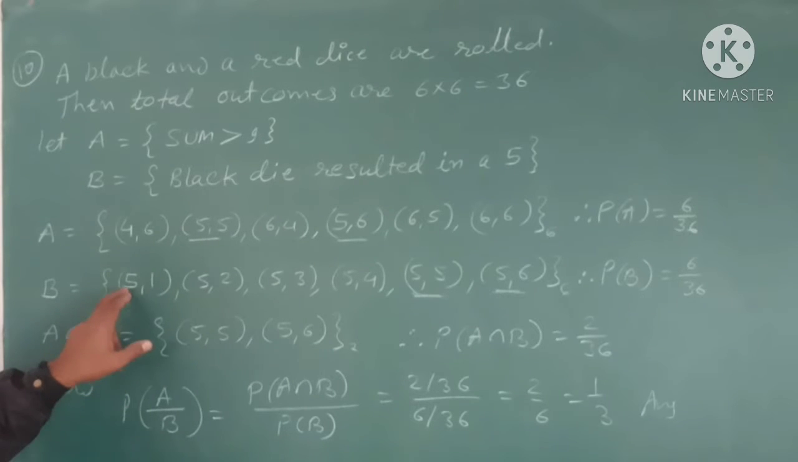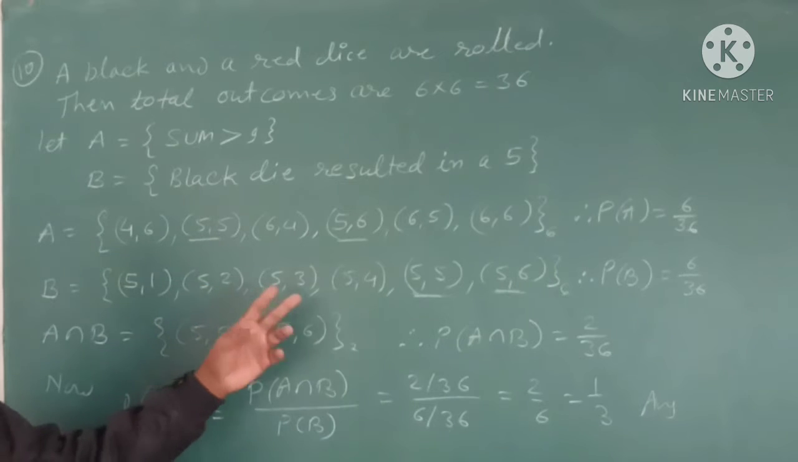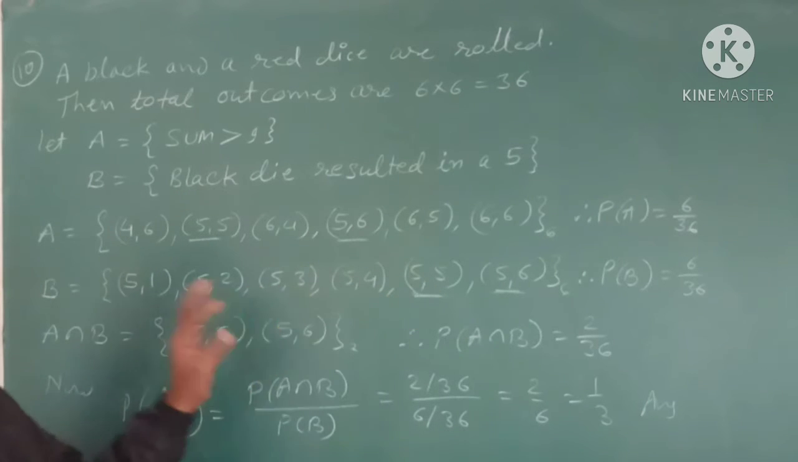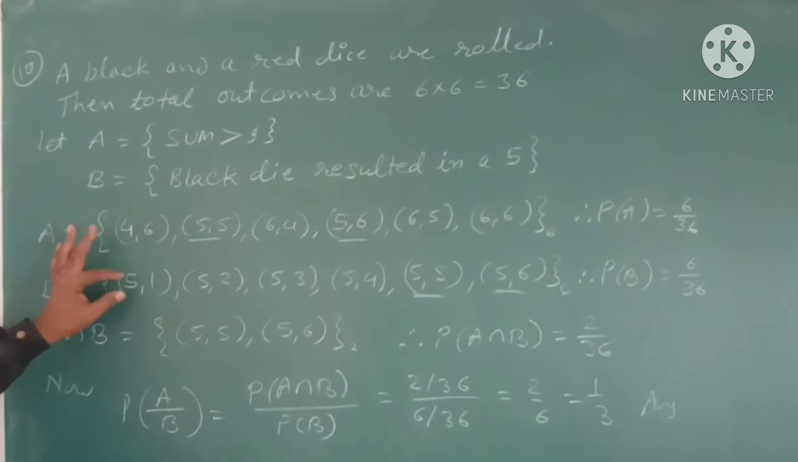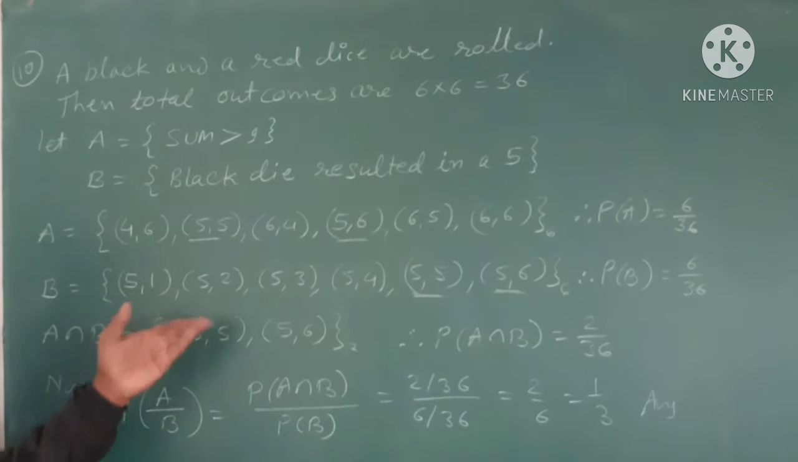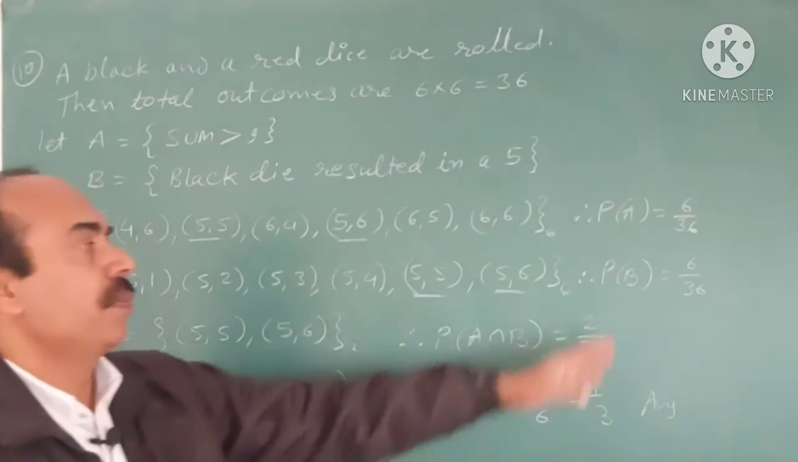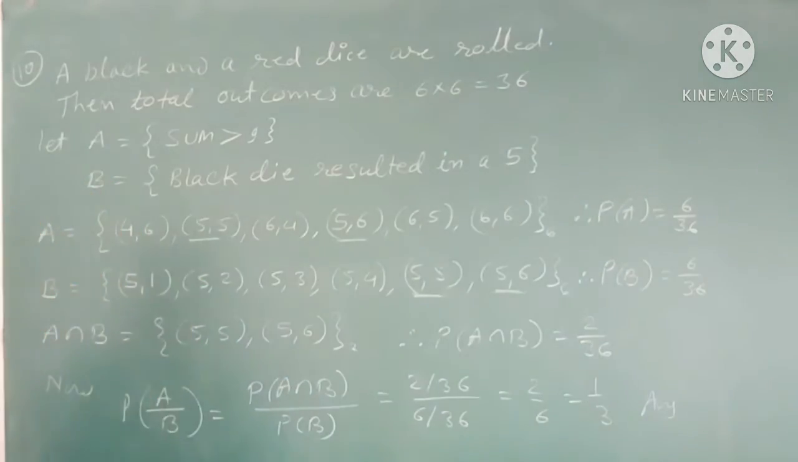And black die resulted in a 5. Suppose we fix 5 on the black die, then any other number from 1 to 6 can come on the red die. So it will be 5 1, 5 2, 5 3, 5 4, 5 5 and 5 6. Here 5 on the black die is fixed, and on the red die anything from 1 to 6 can come. So once again there are total 6 outcomes. So probability of B, which is 6 upon 36.